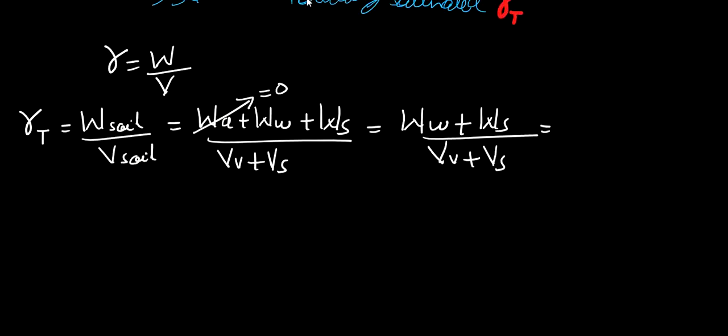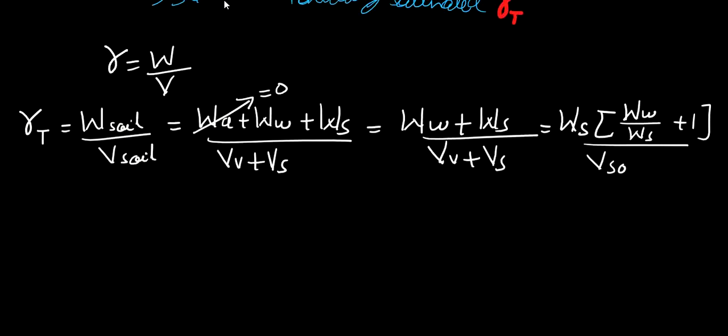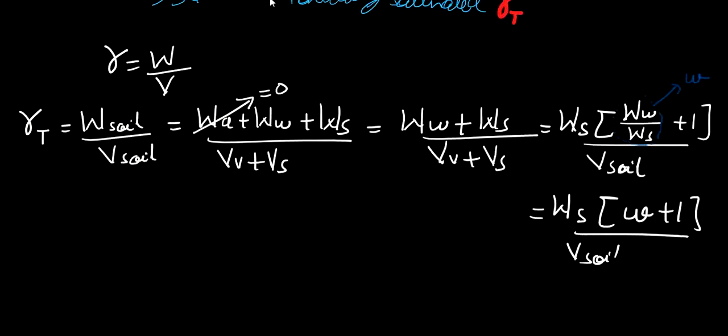Now from the numerator, if I take weight of soil solids common, I get weight of water upon weight of soil solids plus 1, upon volume of soil. This ratio is nothing but water content. We know that water content is weight of water upon weight of soil solids, so our equation transforms into weight of soil solids into water content plus 1, upon volume of soil.